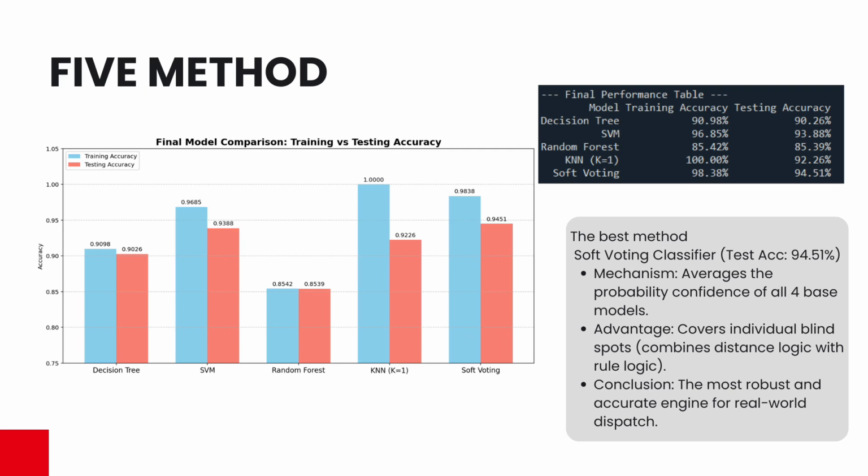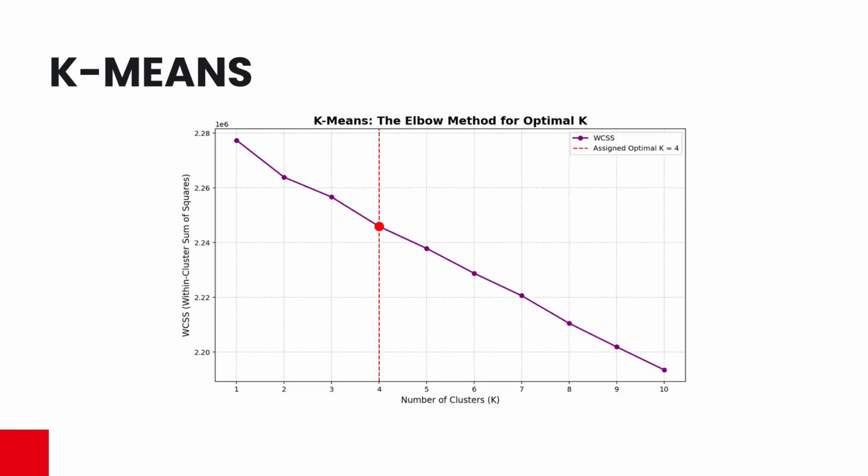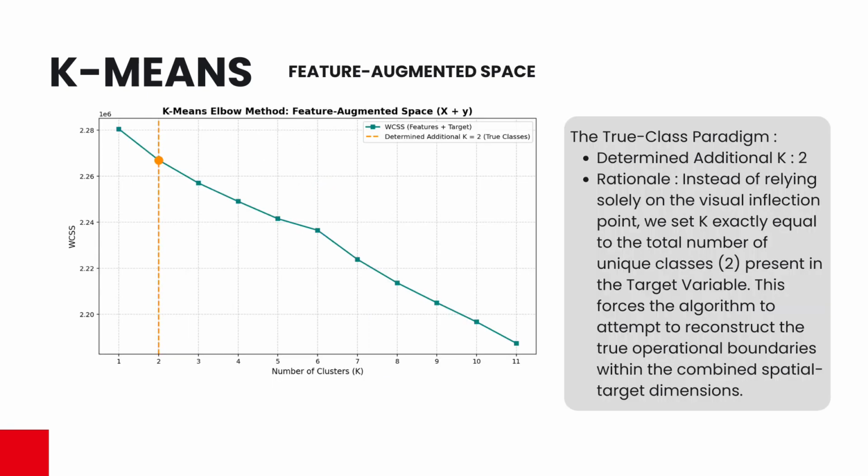In the final phase of my project, I pivoted to unsupervised learning to blindly discover hidden geometry patterns. Using the elbow method, I determined a baseline K of 4. I then advanced to a feature augmented space by including my TLG variable. Instead of relying solely on visual inflection, I mathematically set this additional K to 2 to estimate the true output